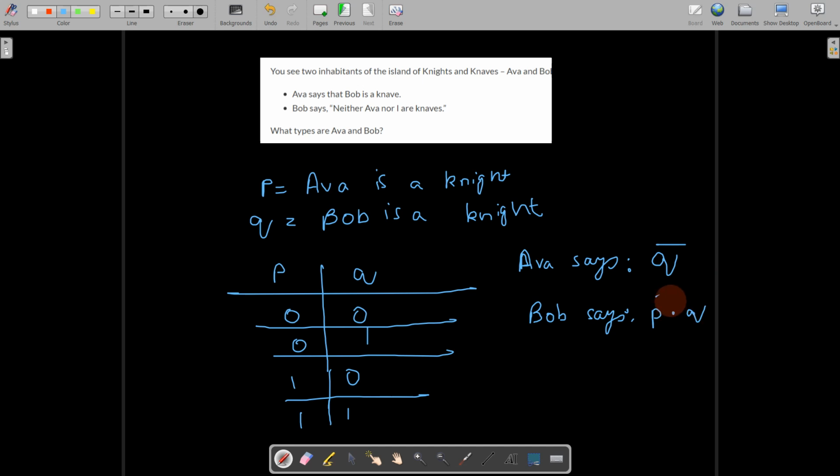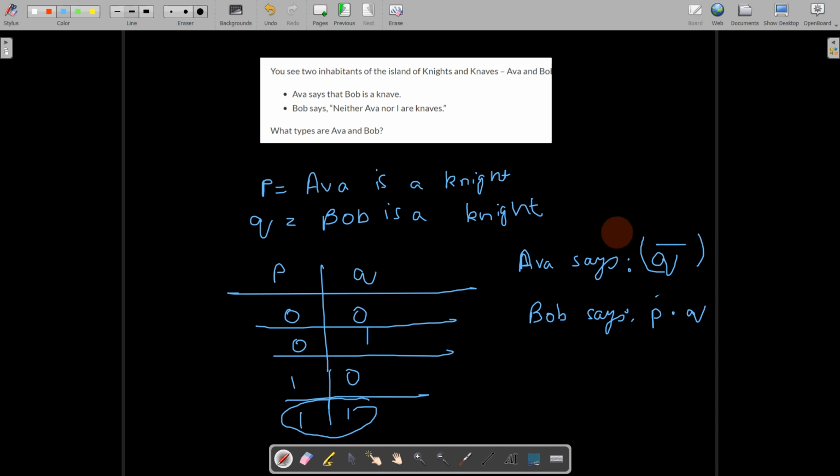So let us see what possible values can Ava and Bob be given which do not create a contradiction. Let us choose that both are knights. Both Ava and Bob are knights. If Ava is a knight, then whatever she says is true, right?